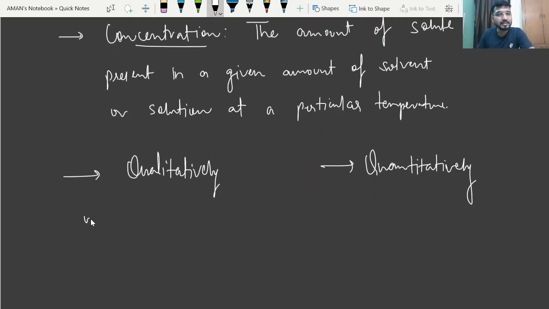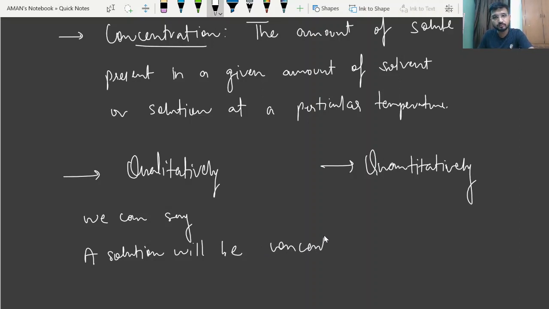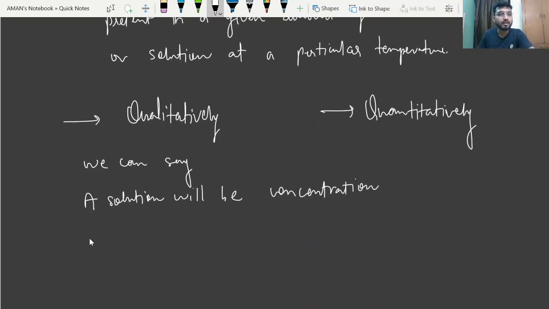See, qualitatively, we can say whether a solution will be concentrated or it will be diluted.